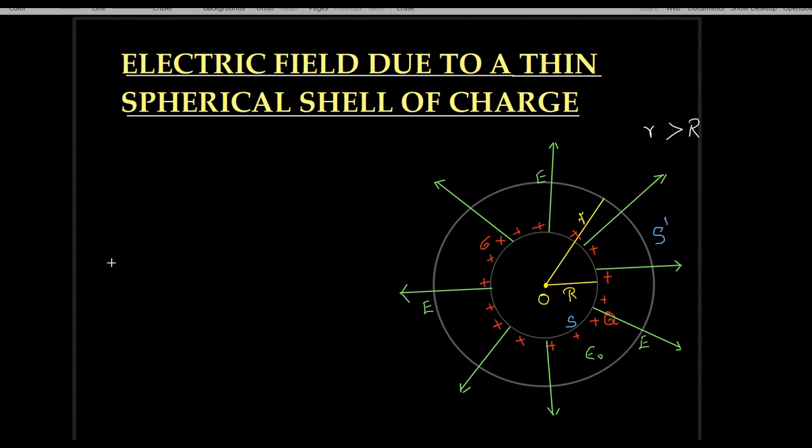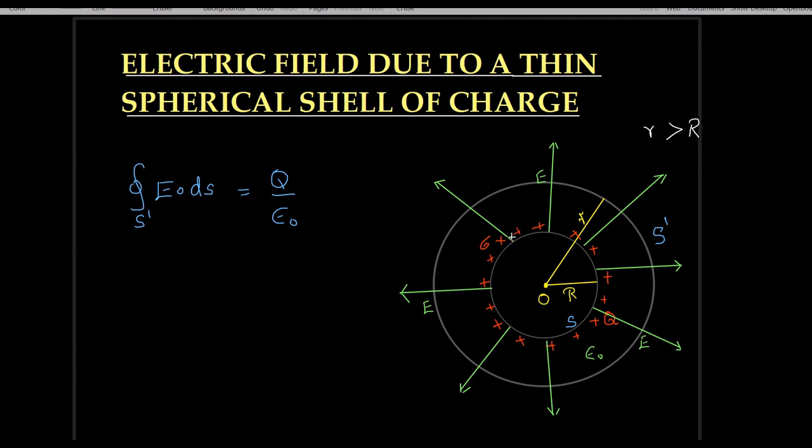According to Gauss theorem, we know integration over the closed surface S dashed, over the Gaussian surface, E dot ds equal to Q by epsilon naught.